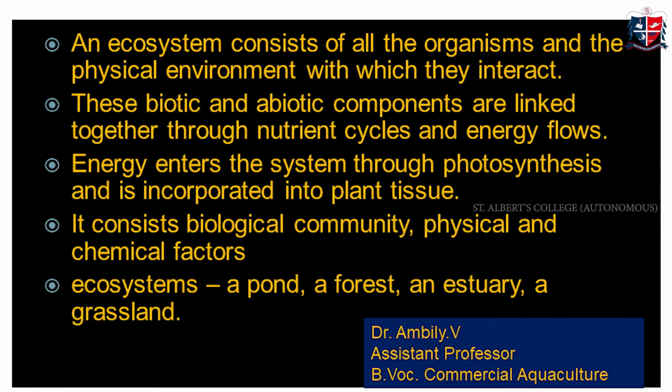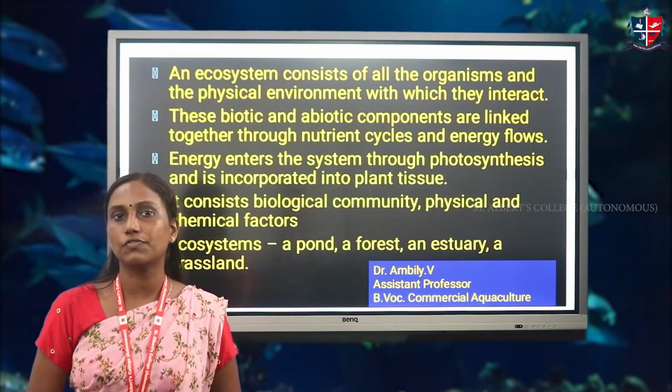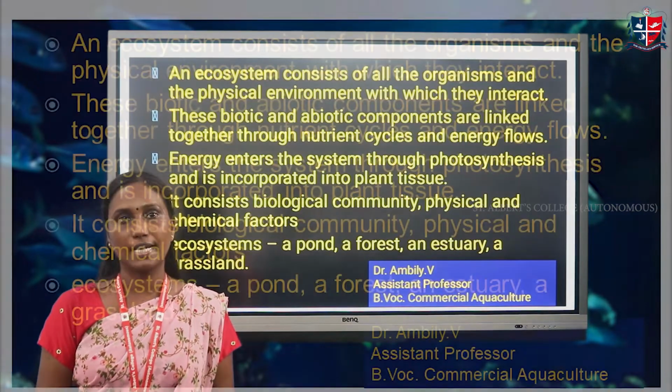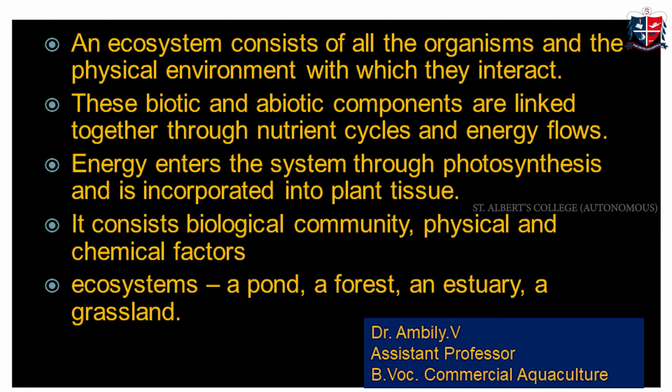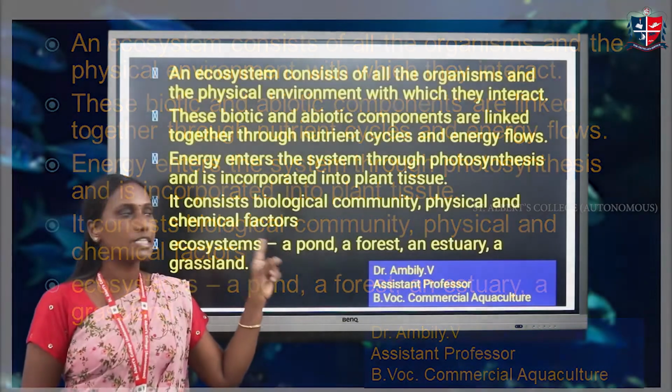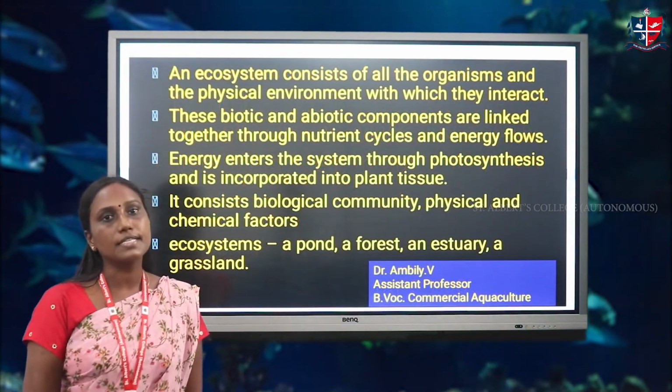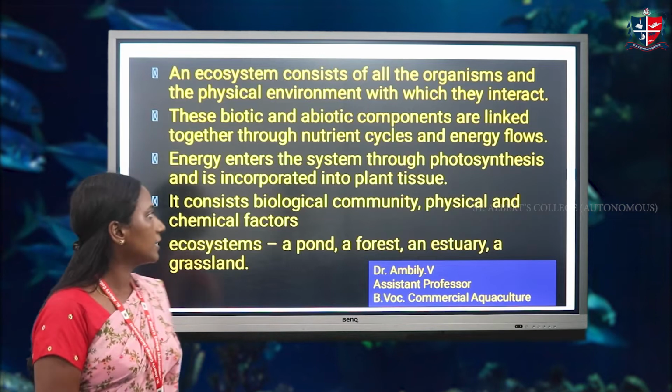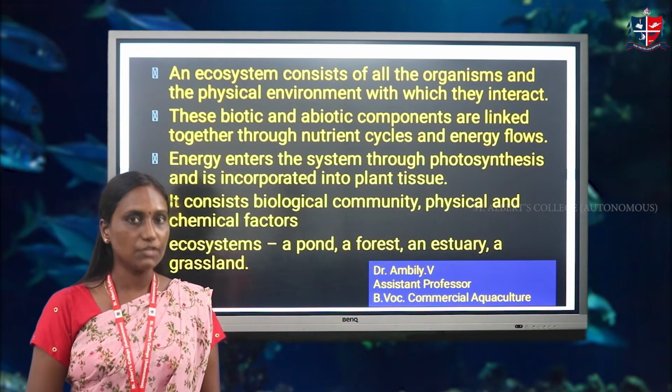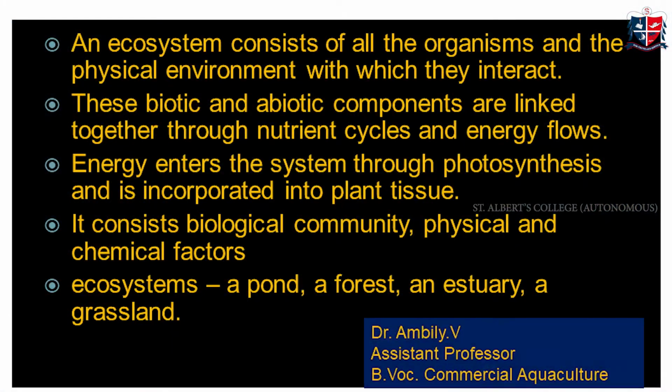An ecosystem consists of all living organisms and their physical environment with which they interact with each other. These are biotic and abiotic components. Biotic components mean living organisms and the abiotic component is the physical environment. Components are linked together through nutrient cycles and energy flows. Energy enters the system through photosynthesis and is incorporated into plant tissues. It consists of biological community, physical and chemical factors. For example, an ecosystem can be a pond, a forest, an estuary and a grassland.